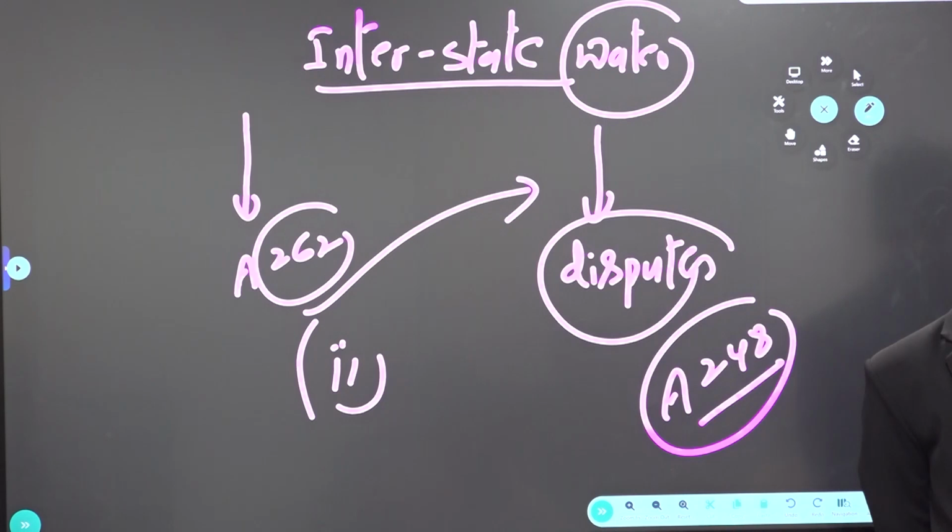Union list. How many subjects are there at present? Okay. State subject. How many are there? Concurrent list. Are they fixed or they keep on changing?